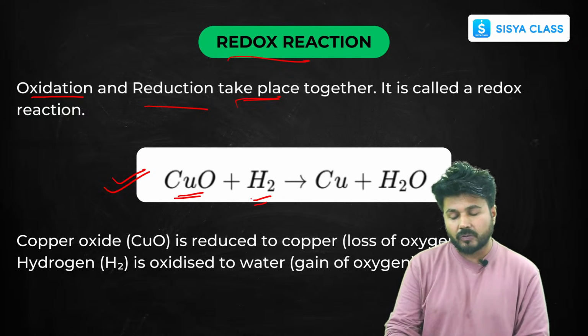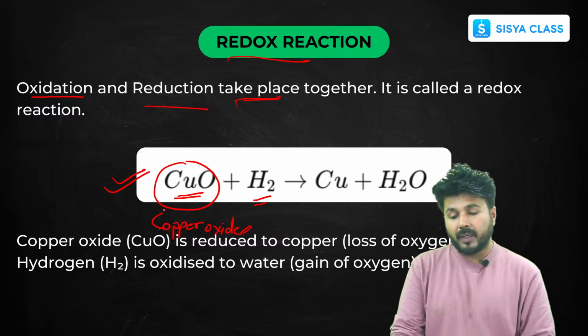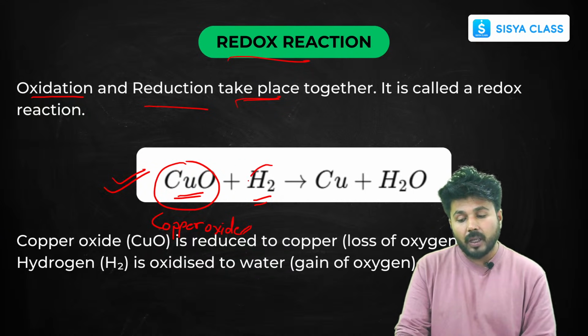So just concentrate here. You can see that this is copper oxide. This is also a very important example. It has been coming in exams for many years. This is copper oxide, black copper oxide. Now if hydrogen gas is passed through it, what will you observe?